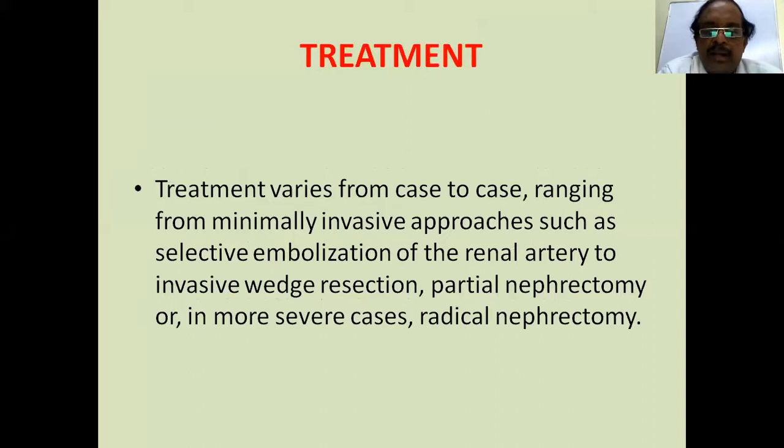So the treatment varies from case to case depending on whether single, multiple, unilateral or bilateral, ranging from a minimally invasive procedure like selective embolization of the renal artery or the bleeding point to the invasive wedge dissection. If there is a single tumor, you can do a wedge dissection or partial nephrectomy, or in very severe cases with uncontrolled bleeding, you may have to do a nephrectomy.